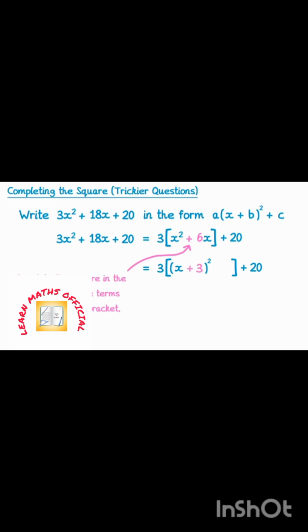Then to work out the last term, we square what was inside the bracket and subtract it. So subtract 3 squared is subtract 9. So we've now completed the square on the part that was inside the bracket. For the next step, we're going to expand the larger one of the brackets. So 3 times all of this, which gives 3 bracket x plus 3 all squared,